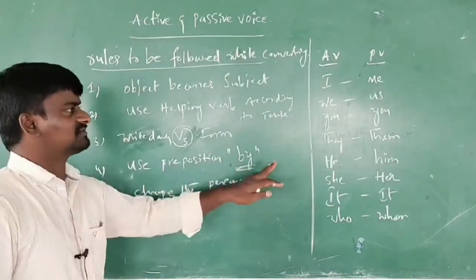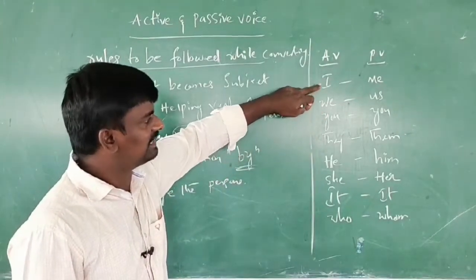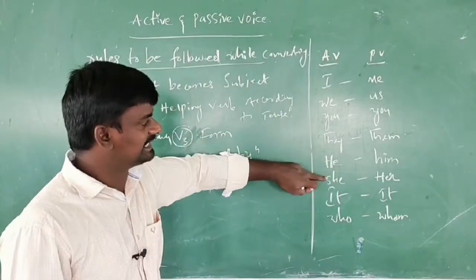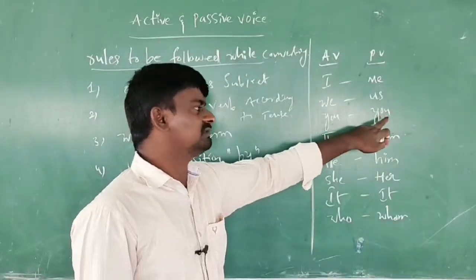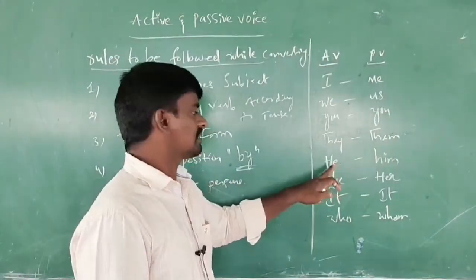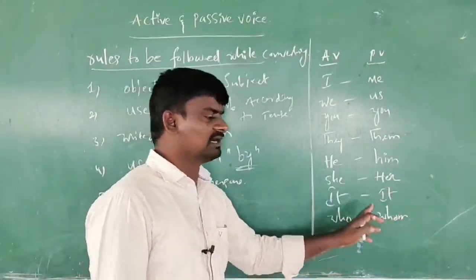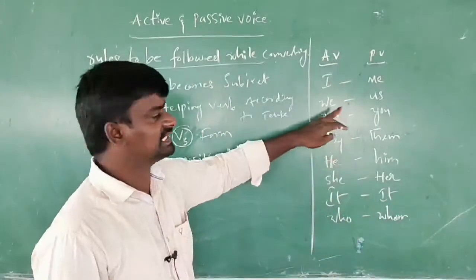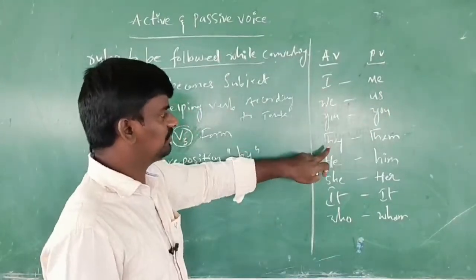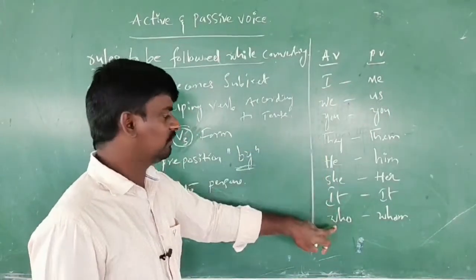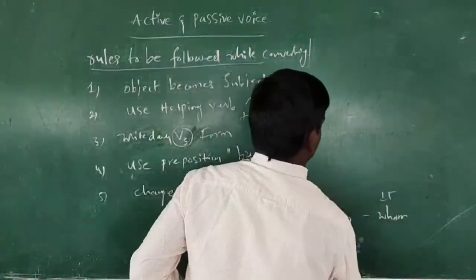and change the persons. For example, we have 7 persons. I, we, you, he, she, it and they. I becomes me, we becomes us, you becomes you, there is no change. They becomes them, he becomes him, she becomes her, it becomes it, who becomes whom. These are the persons. When you are changing from active voice to passive voice, the persons will change definitely. I am giving you the clarity.